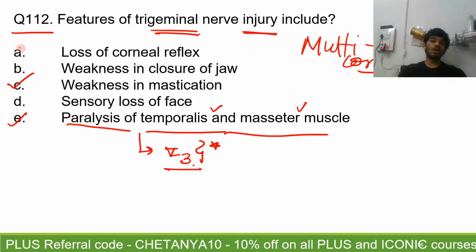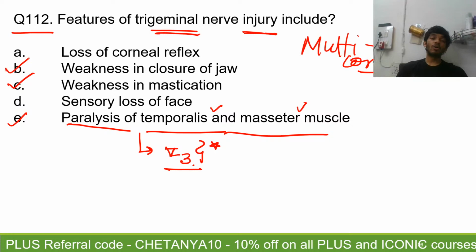Then you have written loss of, because these are muscles of mastication. I just told you that except the lateral pterygoid, the remaining three are very important for the closure of the jaw, for the elevation of the jaw, because that has to be done against gravity. So B will also be true.